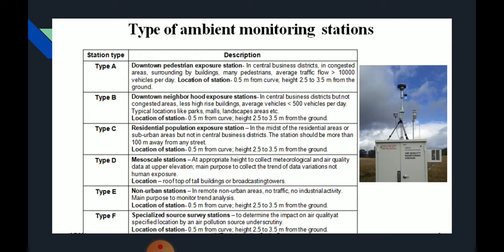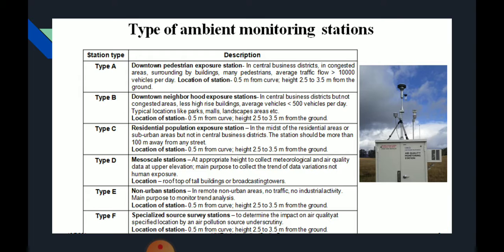Type D means mesoscale stations. Its appropriate height is to collect meteorological and air quality data at upper elevation. The main purpose is to collect the trend of data variations. It is not for human exposure. Its location is usually the rooftop of tall buildings or broadcasting towers.